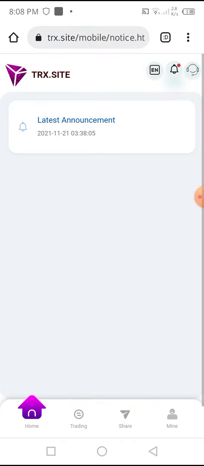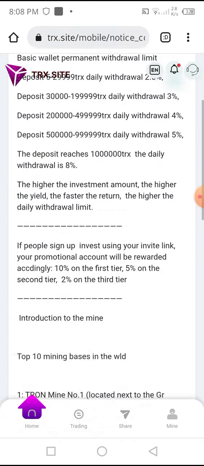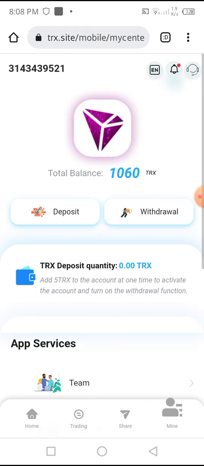I click on the notification. You can see that it is the latest information announcement. I already described to you the latest announcement of this website. And I go back to the home and click on the mine option to show you the withdrawal and how to deposit in this website.